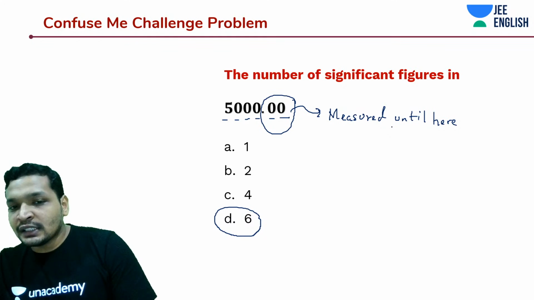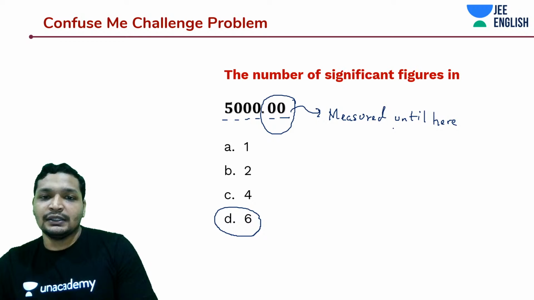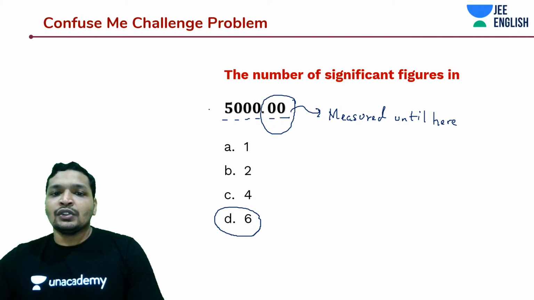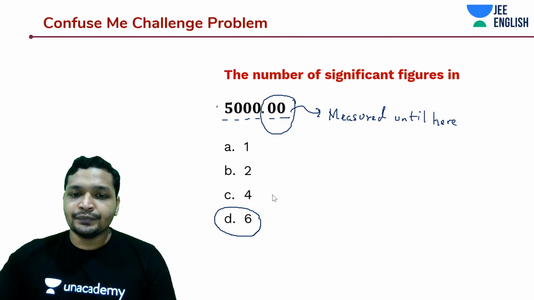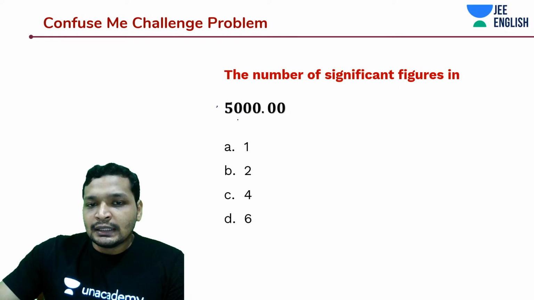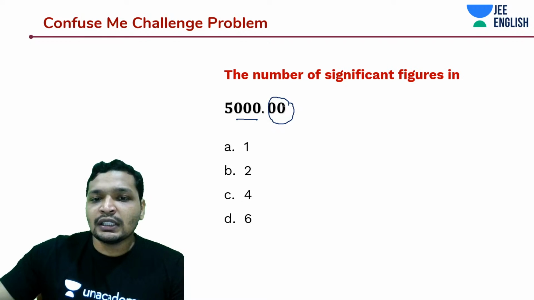No Vaishnavi. In this case, there are 6 significant figures. Okay, 5.00. So these zeros are between. Let's understand this point. These zeros are between some significant figures. This is also significant.